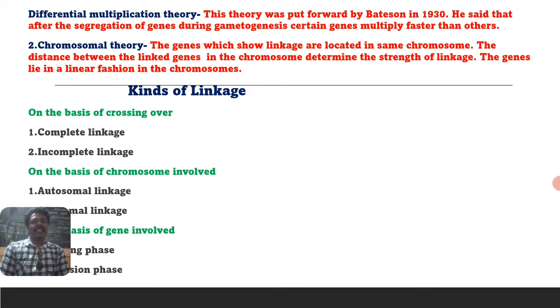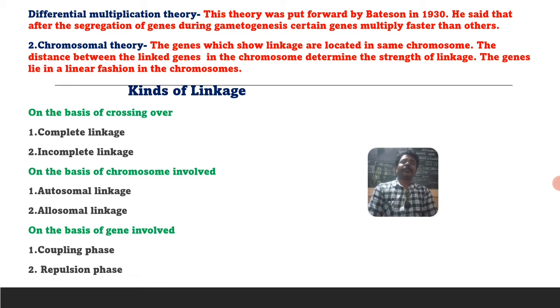The genes showing linkage are located in the same chromosome. The distance between the linked genes in the chromosomes determines the strength of the linkage. Right? The genes lie in a linear fashion in the chromosome. This is the chromosomal theory. Then what are the types of linkages?